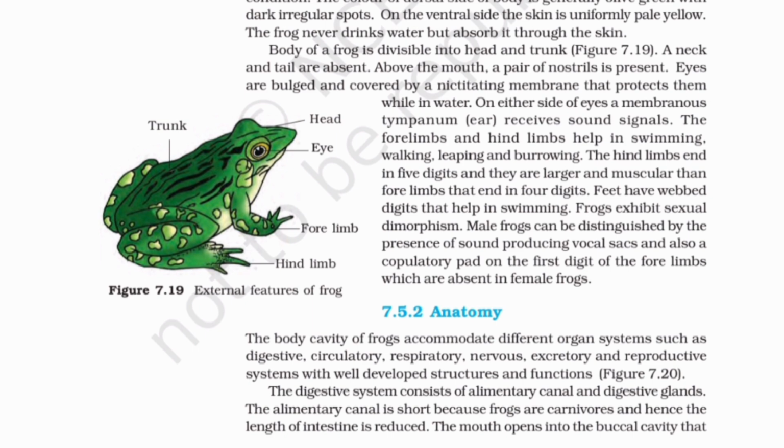The forelimbs and hind limbs help in swimming, walking, leaping and burrowing. The hind limbs end in 5 digits and they are larger and more muscular than the forelimbs that end in 4 digits. Feet have webbed digits that help in swimming. Frogs exhibit sexual dimorphism. Male frogs can be distinguished by the presence of sound-producing vocal sacs and also a copulatory pad on the first digit of the forelimbs, which are absent in female frogs.